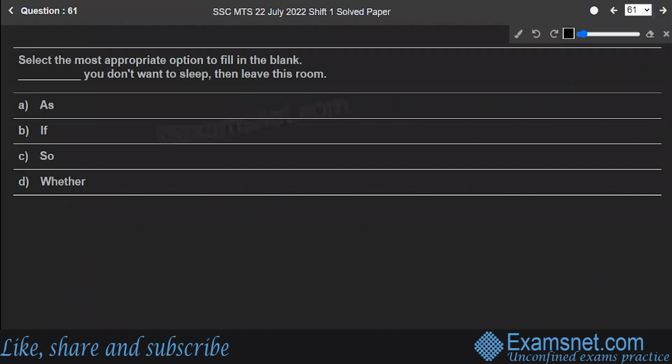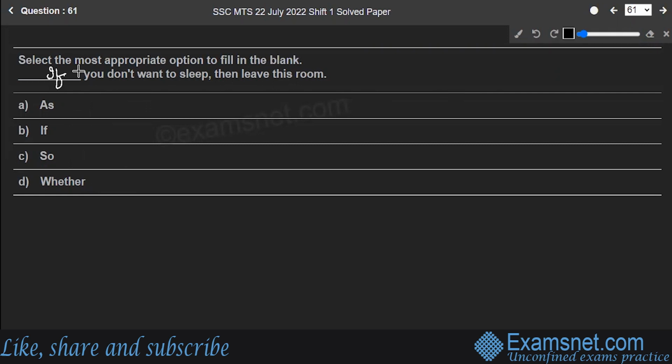Select the most appropriate option to fill in the blank. Dash you don't want to sleep, then leave the room. So here will be: as you don't want to sleep, if you don't want to sleep, so you don't want to sleep, or whether you don't want to sleep. When I was reading it, I'm very much sure the answer to the question will be: if you don't want to sleep, then please leave the room.